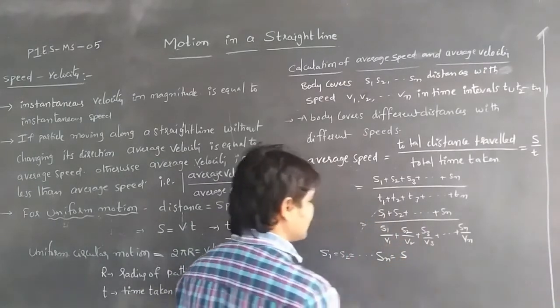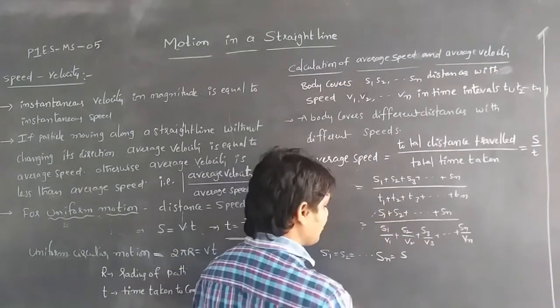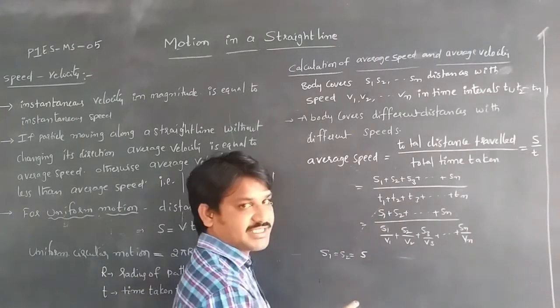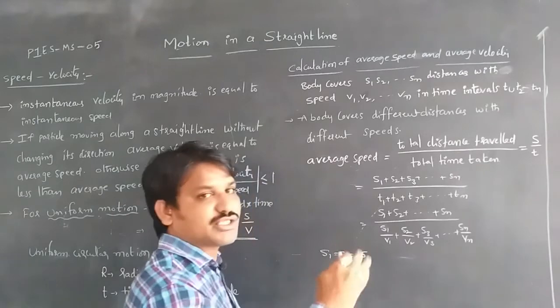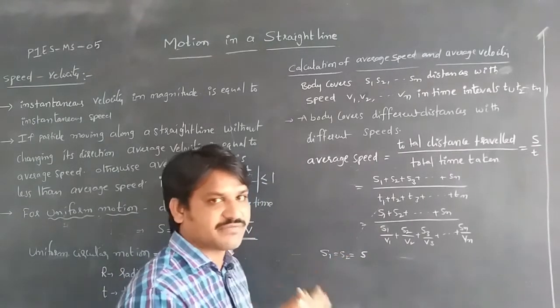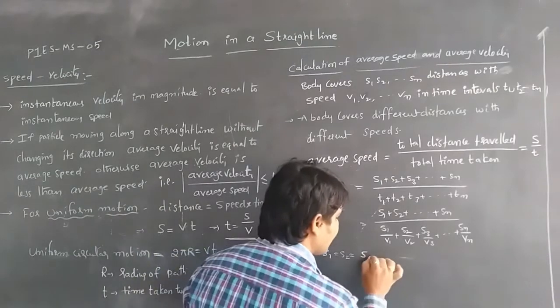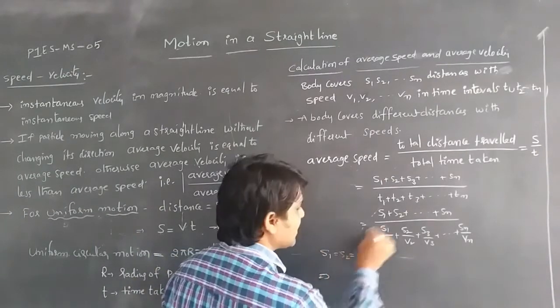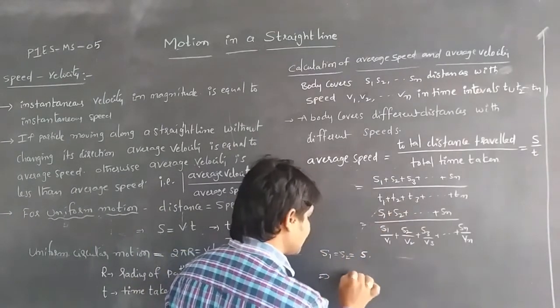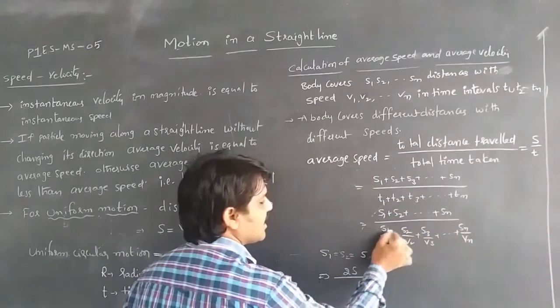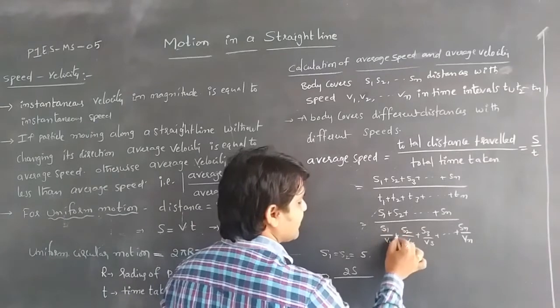In case of two distances, S1 plus S2 is equal to 2S. If we consider the body travelled the distances S1 and S2 with velocities V1 and V2 in time intervals T1 and T2, then total distance is 2S, divided by S by V1 plus S by V2.